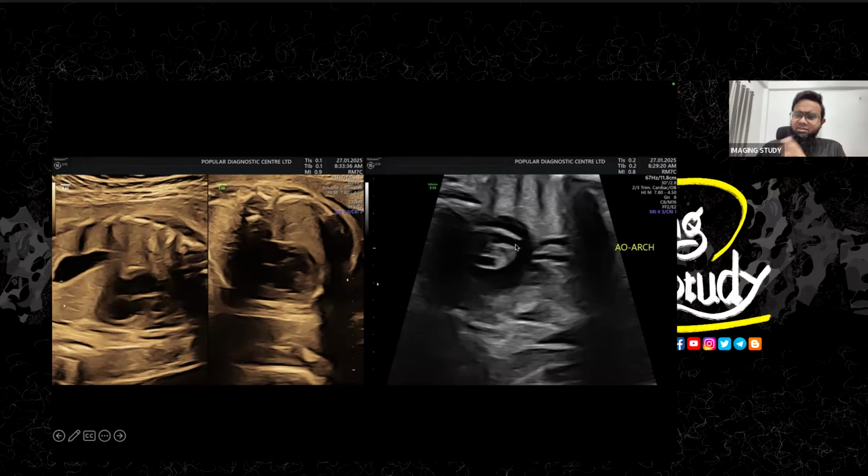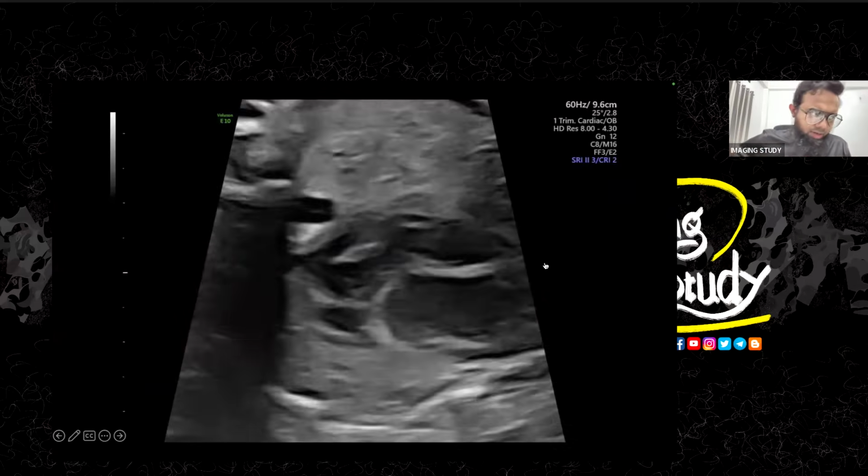Okay. Now let's jump into the aortic arch view. You see a very good arch view. There is no finding of narrowing. Rather, you can see this part, the descending part of the arch, is slightly thinner, or within normal limit, than the ascending part. The ascending part looks a little bit dilated. So that took our attention. But the branches and everything look quite normal. So let's see the video.